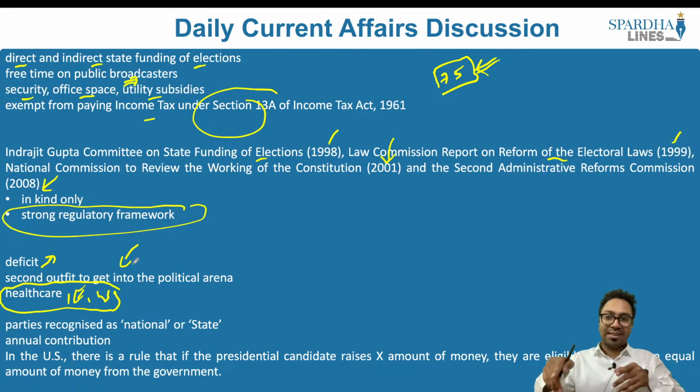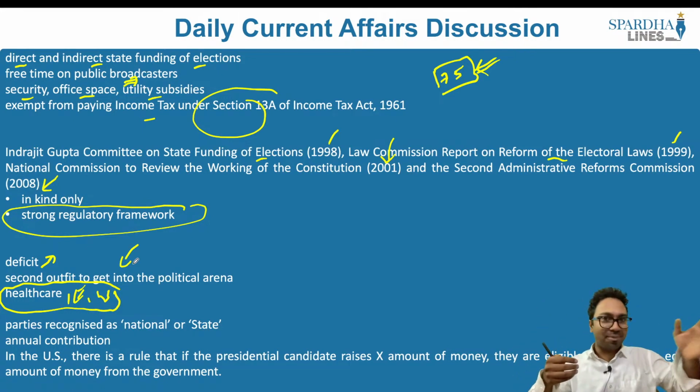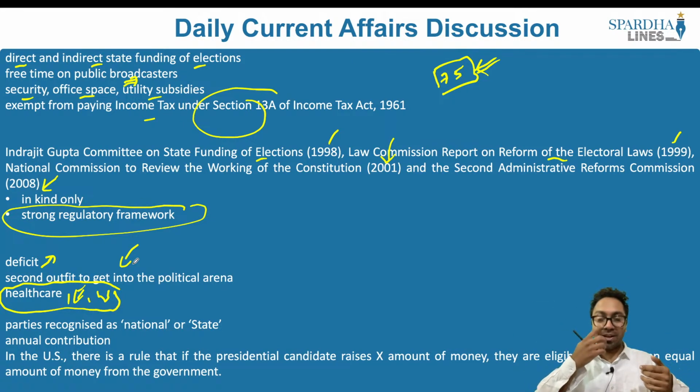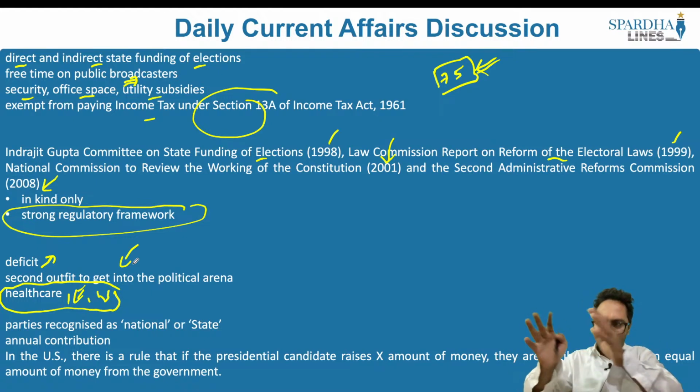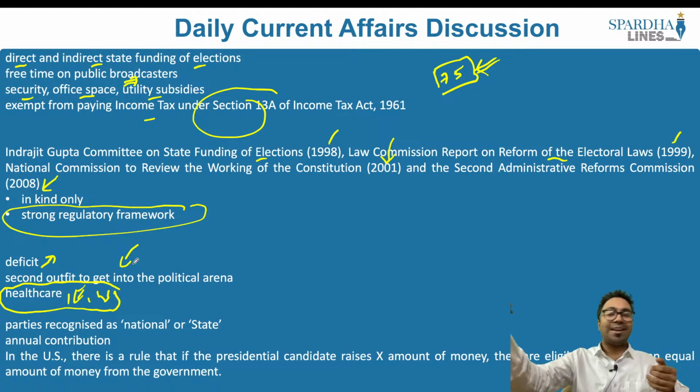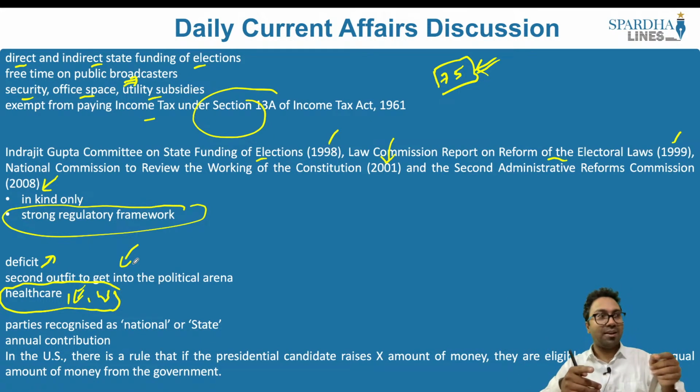So because it is the state that is funding, as of now I have to fund my own political campaign. If it is the state that is funding, every Tom, Dick and Harry will start coming into the political arena and they will start standing for the election as well. So every political party, whether it is okay to give it for the recognized political party, but you will have a group of political parties who will come up and request the state to give the money so that they can contest the elections. This ultimately will have a hit on the state exchequer.